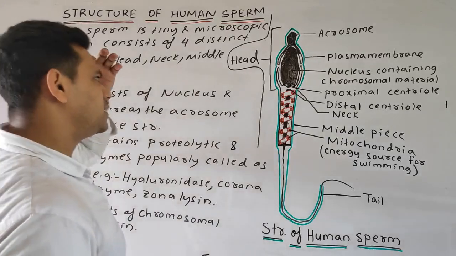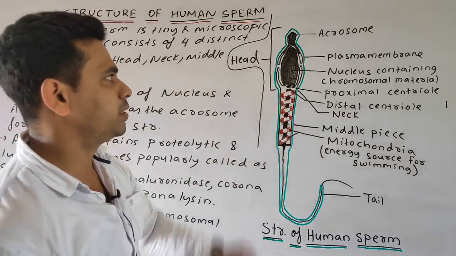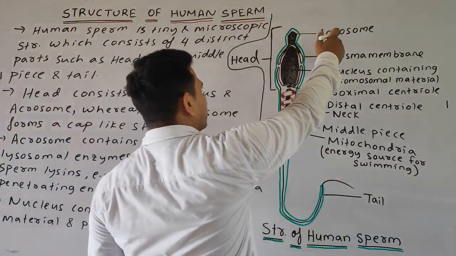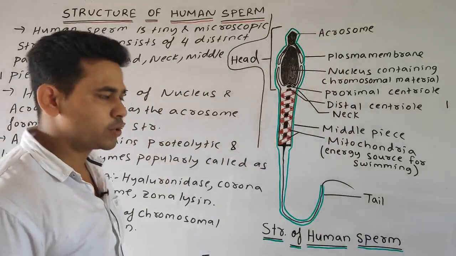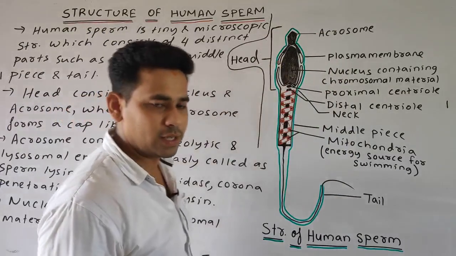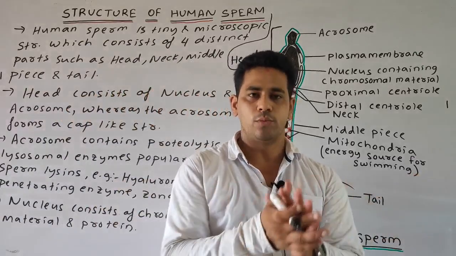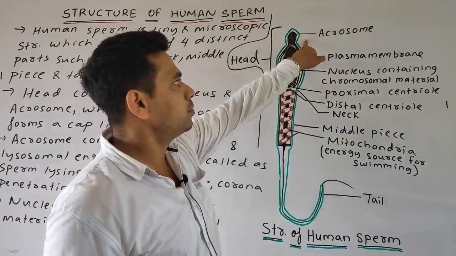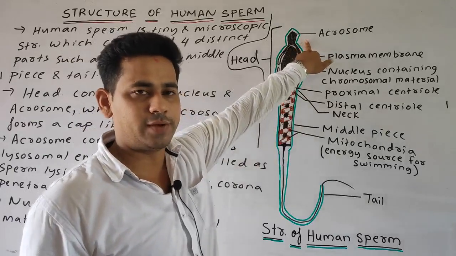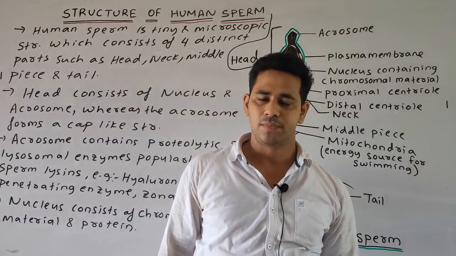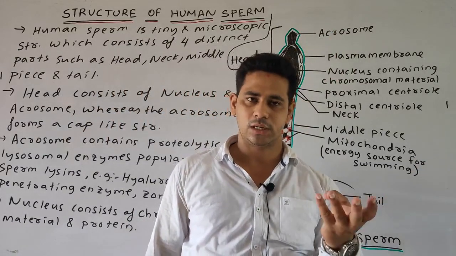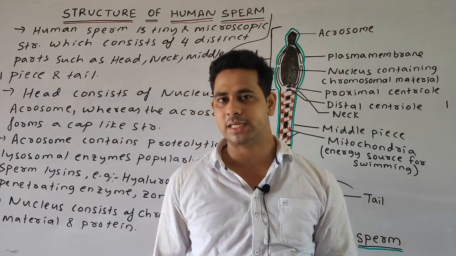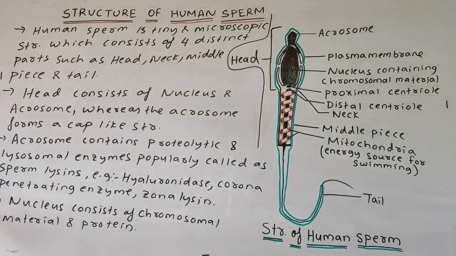You can see here the head consists of the spindle-shaped nucleus, and the cap-like structure called the acrosome is also present. The nucleus consists of the packed DNA or chromosomal material. The acrosome, which forms the cap-like structure, consists of proteolytic or lysosomal enzymes, popularly called sperm lysins, such as hyaluronidase, corona penetrating enzyme and zona lysin. Lastly, the nucleus consists of the chromosomal material and protein.